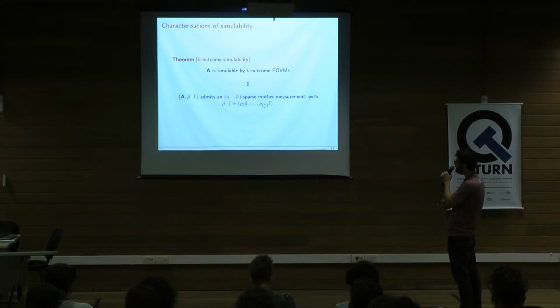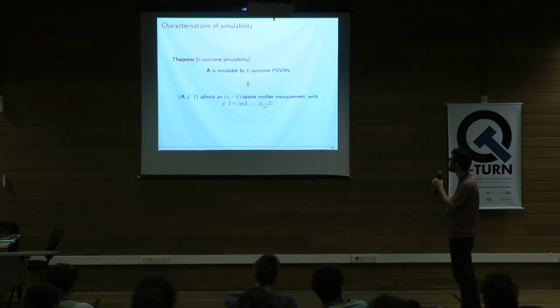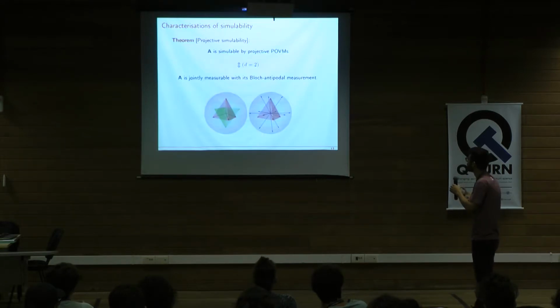But now if it admits a joint measurement with some sparsity condition, this turns out to be equivalent to k outcome simulability. Okay? I think this is very nice, actually. We're talking about a different form of simulability, but we still phrase it in terms of joint measurability, imposing conditions on the model. So I think it's nice.